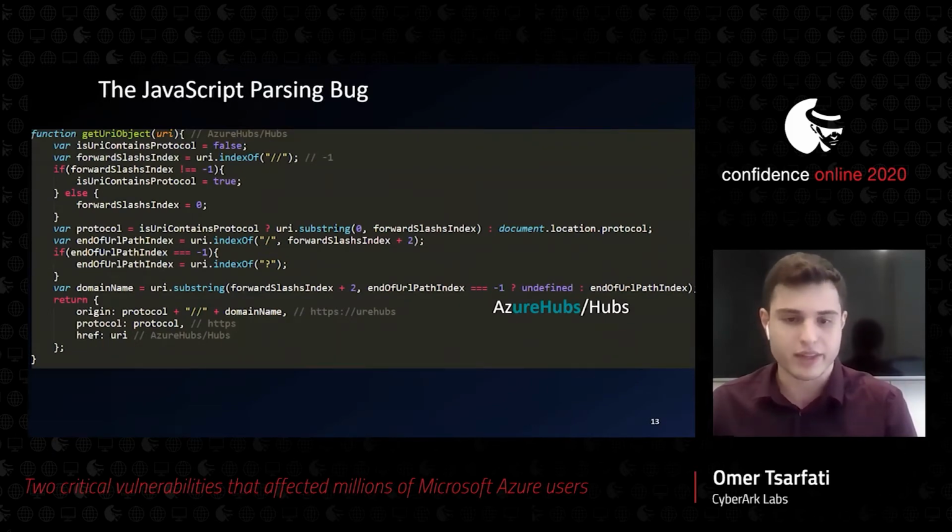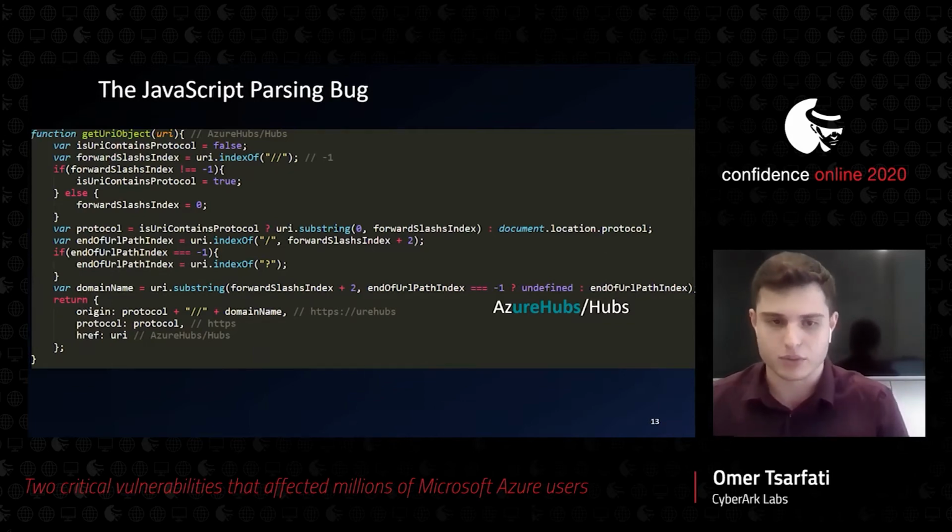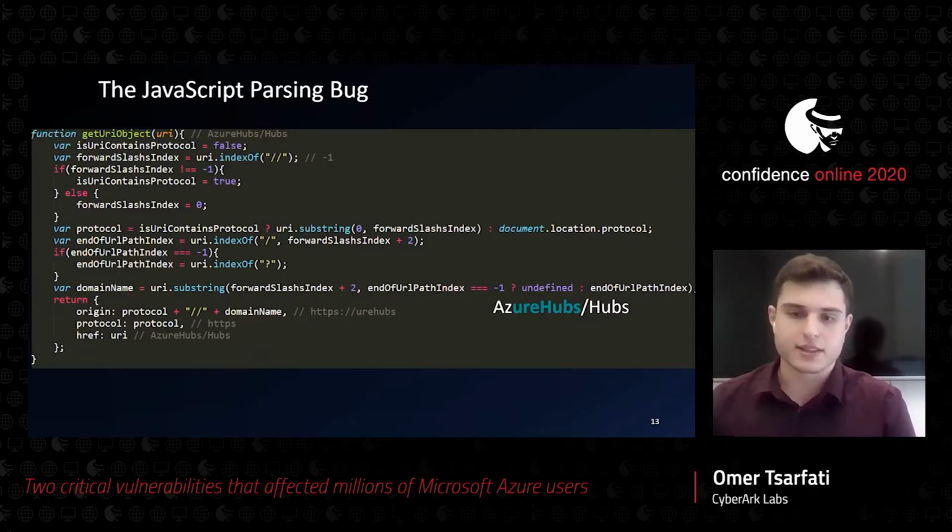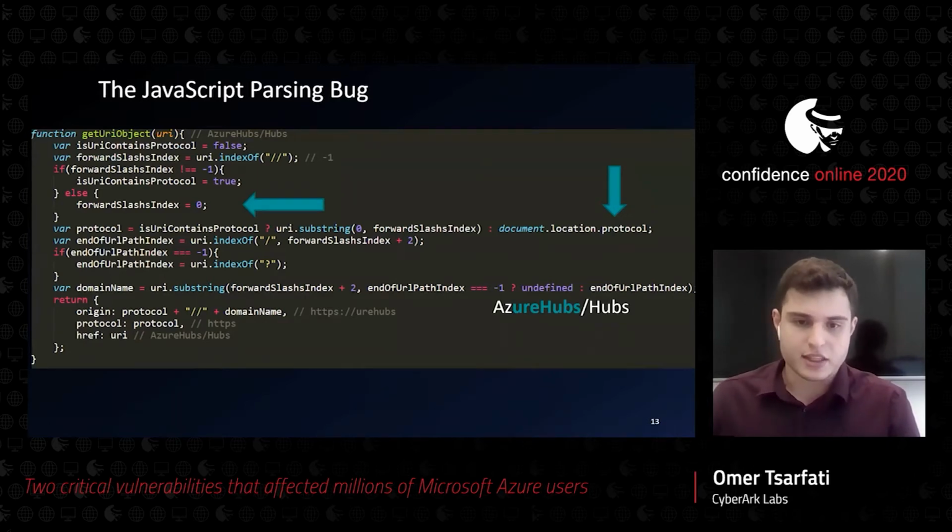Then if the URI string contains those slashes, the function will take everything that is before that and consider it as the protocol that needs to be used when sending a request out using this URI. If the URI string doesn't contain the 2 slashes, the script takes the current page protocol and sets it as the protocol value. Right after it, it searches for the location of the single slash index after the 2 slashes. Then if there is no single slash, it will search for the question mark, which in our case, there is a single slash. So we don't want to search for the question mark.